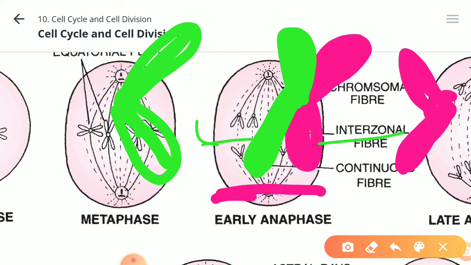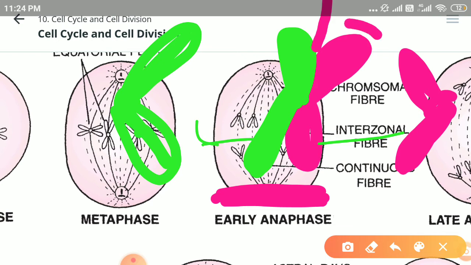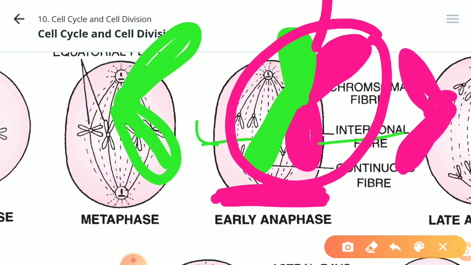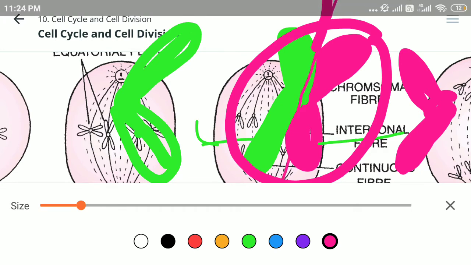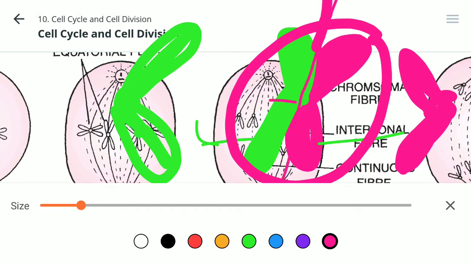So what is happening in anaphase? In anaphase, one chromosome, this whole was a single chromosome. So in anaphase actually, a single chromosome splits and one of its chromatids moves towards one end of the cell, another chromatid starts moving towards the opposite end of the cell.